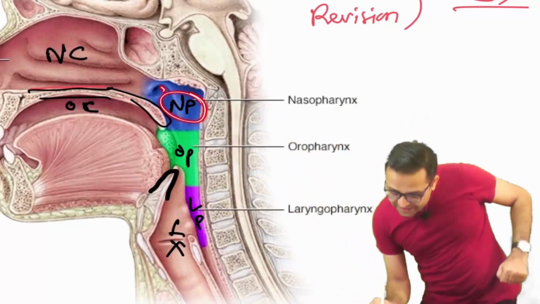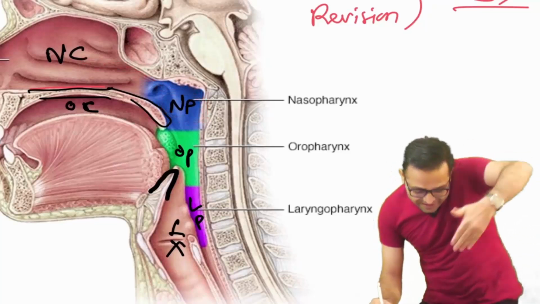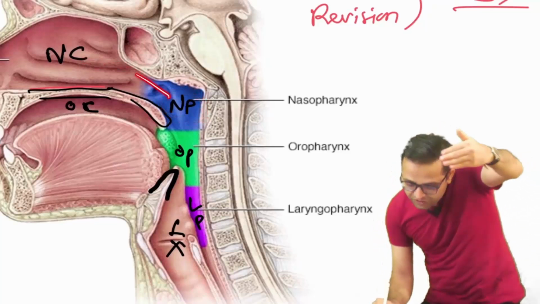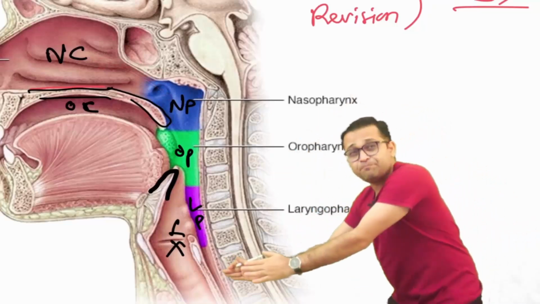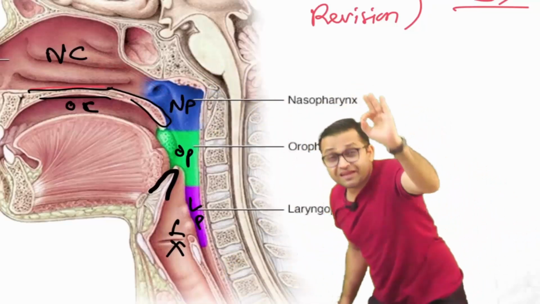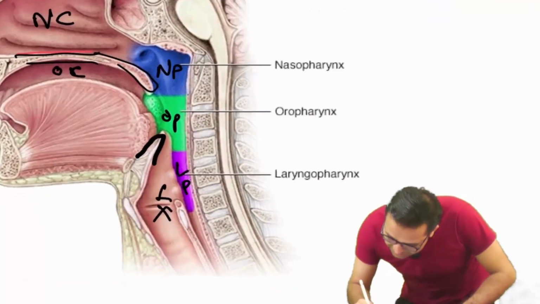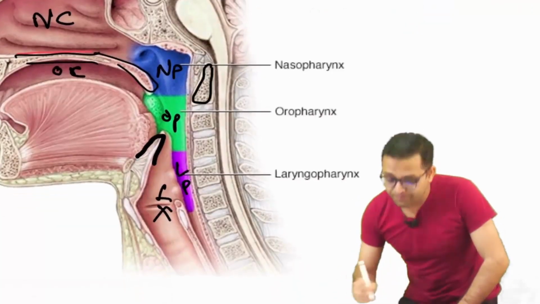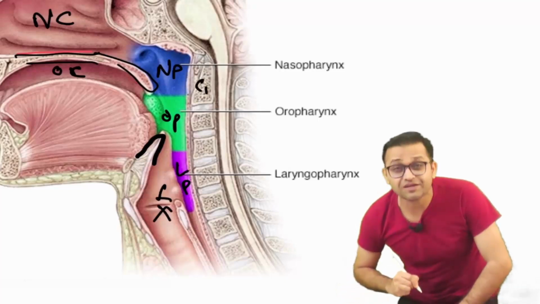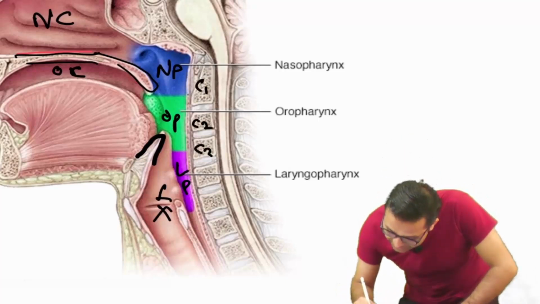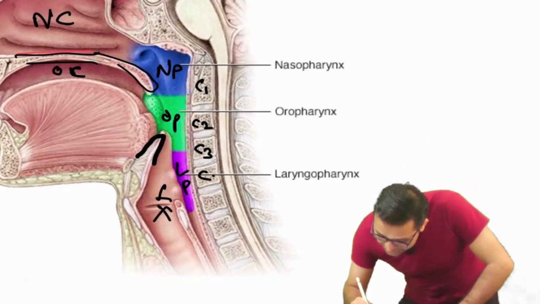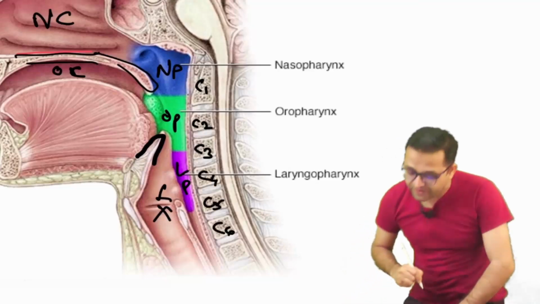Can you see the anterior relation? Tell me, beta. Keep commenting. Yes, Alka. Good evening, beta. Tell me what is the anterior relation of the nasopharynx. अब भी याद रखना है. Anteriorly it is related with the nasal cavity. And what is the posterior relation? Just see here, beta. Sir, these box-like structures are the vertebrae. So this is our first cervical vertebra. Here you can see the second and third cervical vertebrae, and you can see the fourth, fifth, and sixth cervical vertebrae.